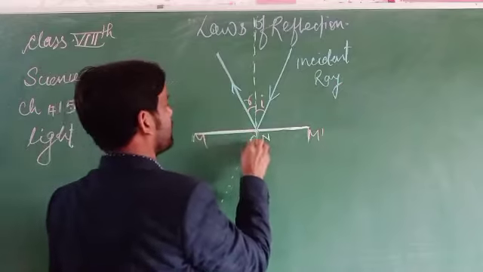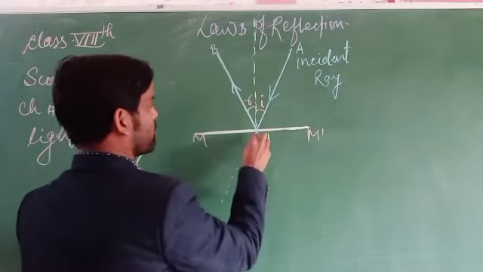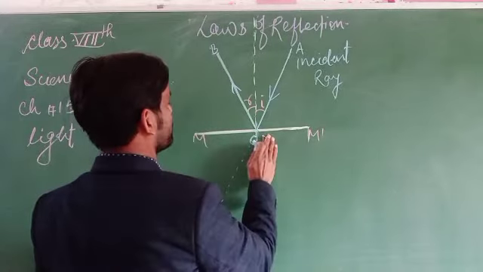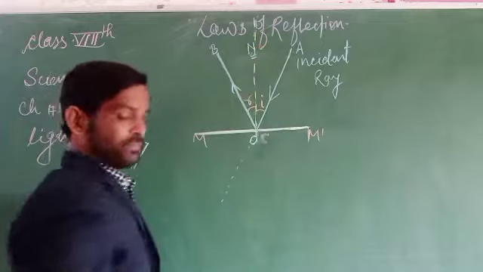This might be termed A and B. This point is considered to be O, and this is the normal.